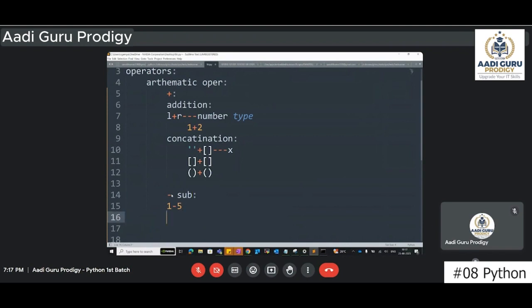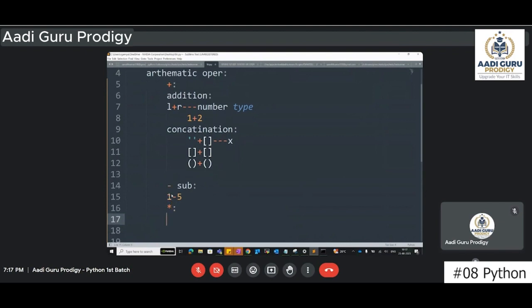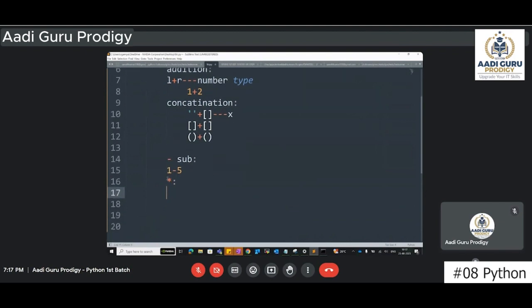Okay. Now the next symbol that we will be using is the star symbol. In Python, this star symbol will be used for three different purposes. The first one is multiplication. The second one is replication. The third one is power.